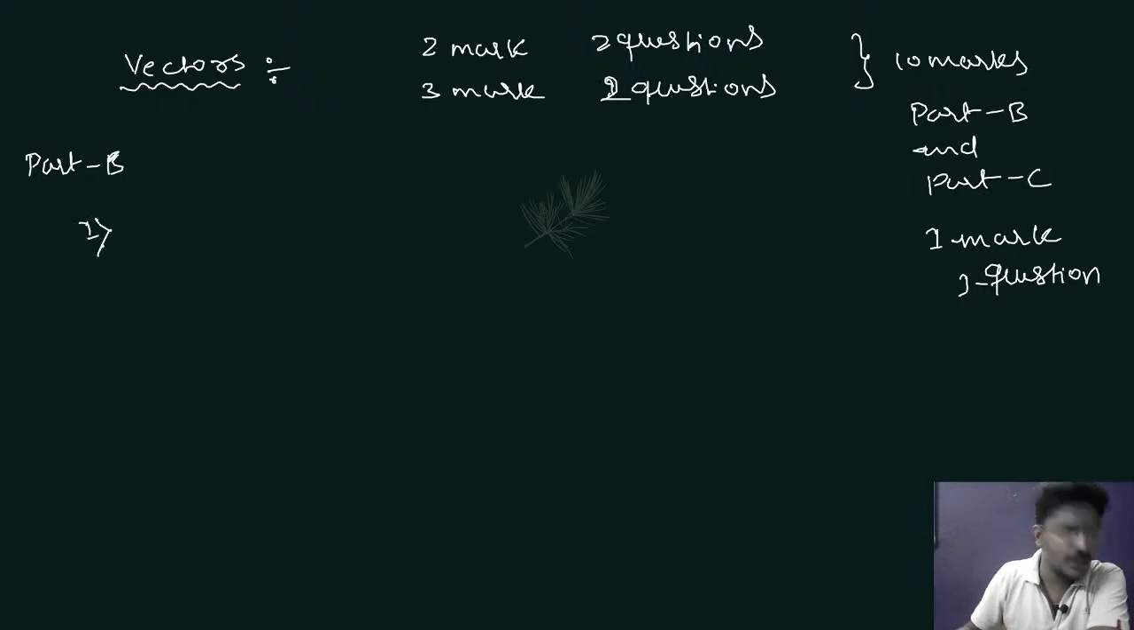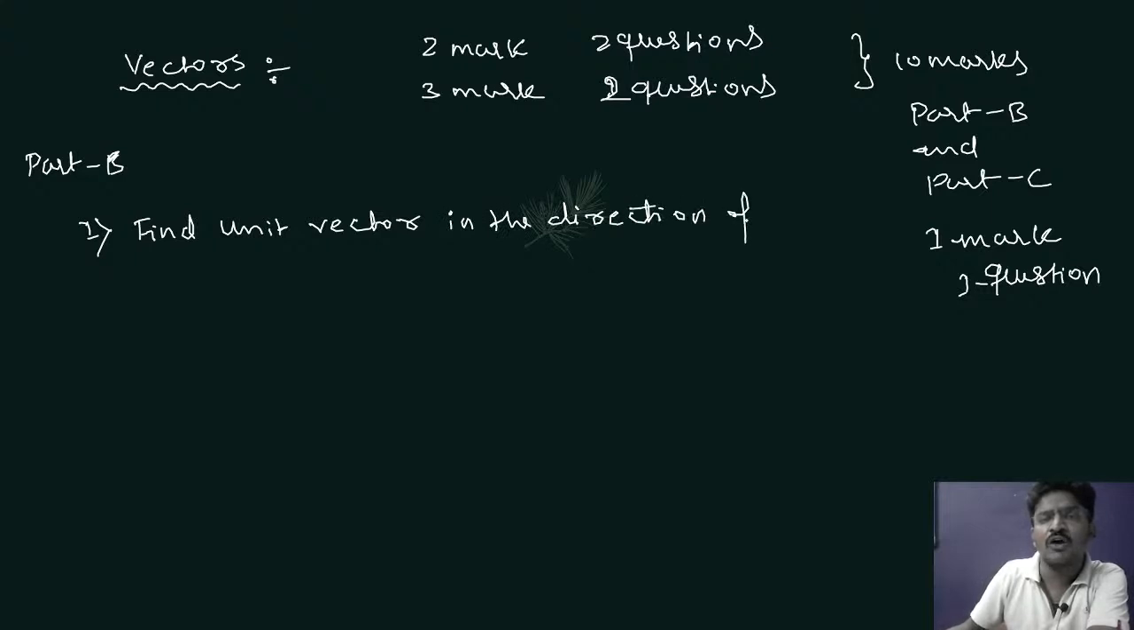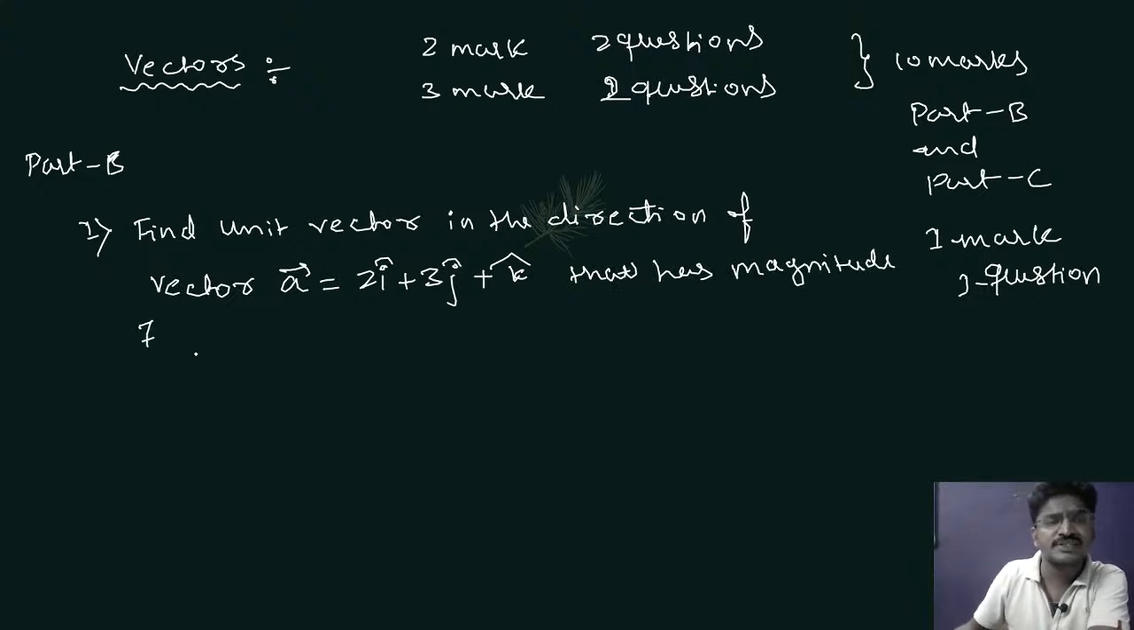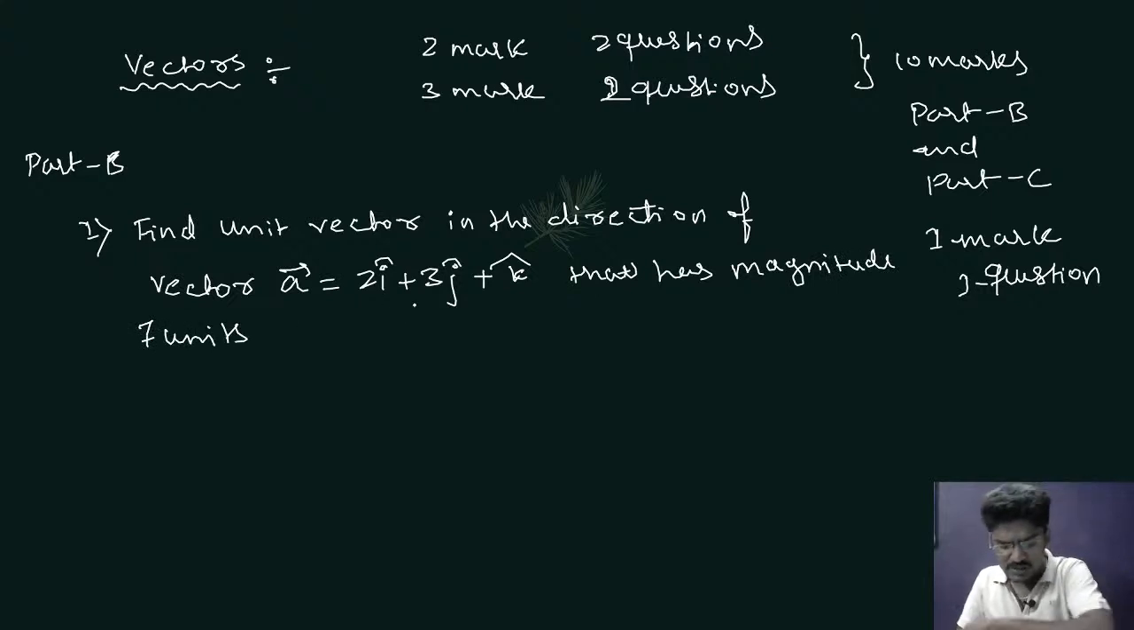That is question 1. Find the vector in the direction of vector A, which is equal to 2i cap plus 3j cap plus k cap, and that has magnitude 7 units.